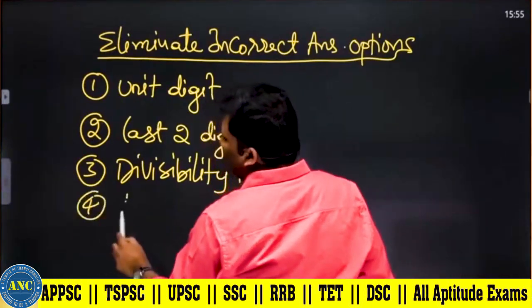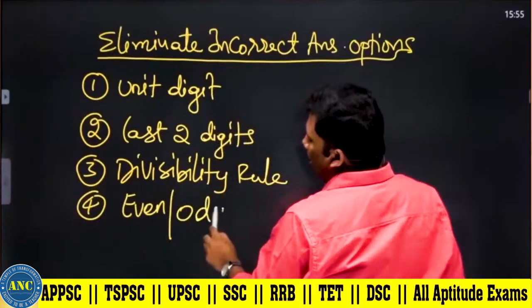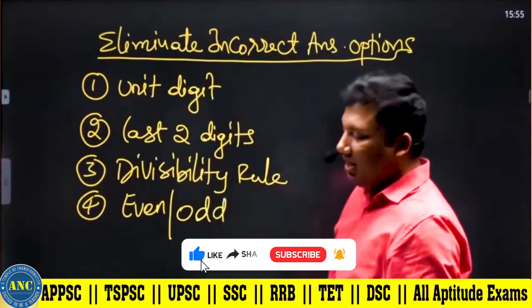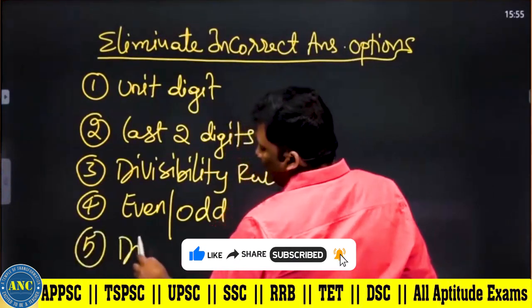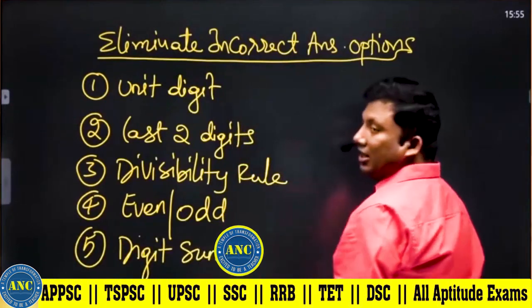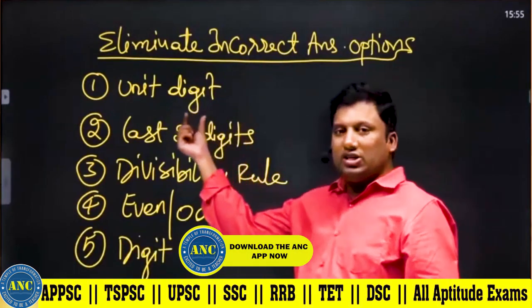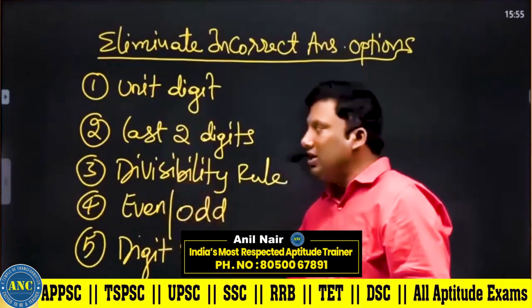And even and odd: even times even is an even number, odd times odd is an odd number. Even and odd numbers. Next one, digital sum. These are all the concepts which can be used to eliminate incorrect answer options: unit digit, last two digits, divisibility rule, even and odd numbers, digital sum.